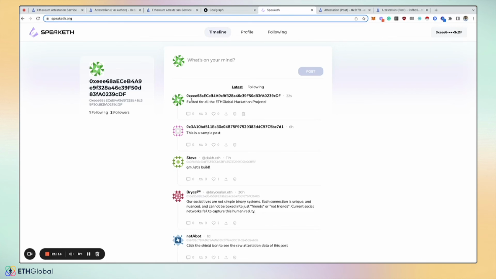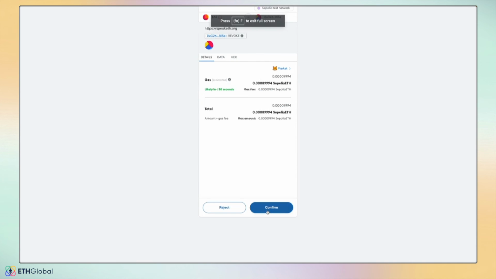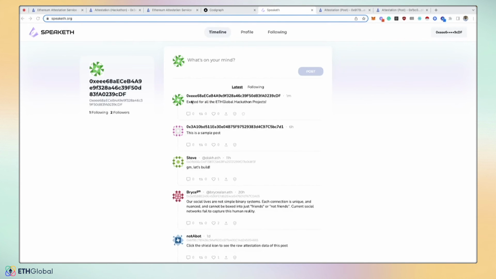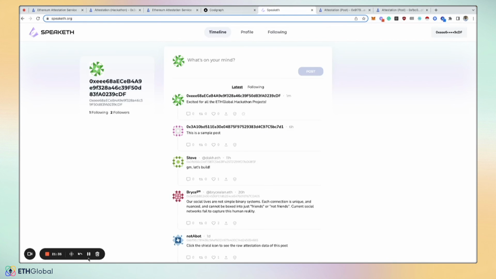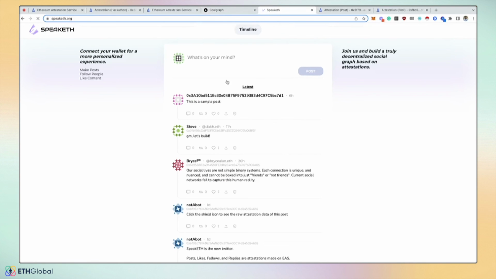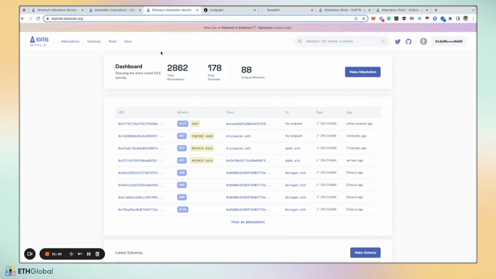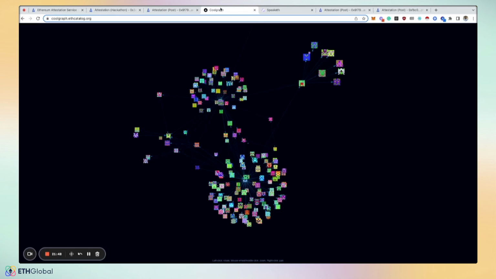And for deleting stuff, even though it's on chain, you could simply revoke the attestation too. So here I am revoking the attestation, which isn't true. Very excited for all the hackathon projects, but just for showcasing an example, when you revoke an attestation, it disappears. So here it goes, it's gone now. And then if we go to the post, it's revoked.